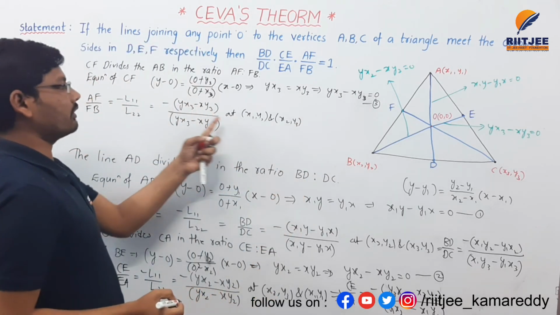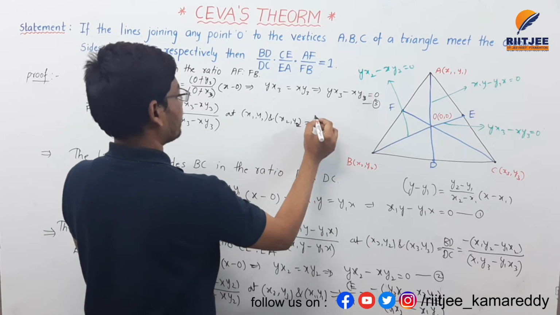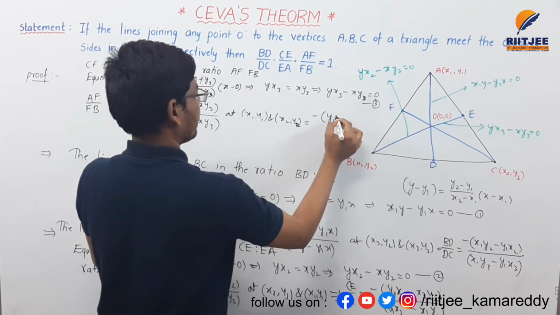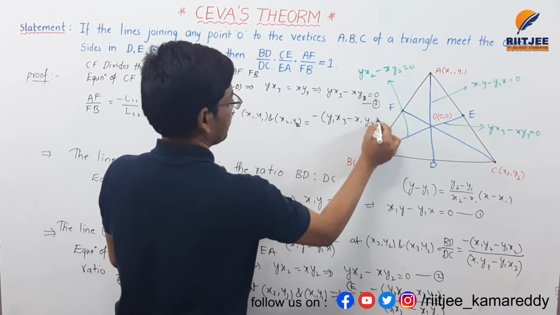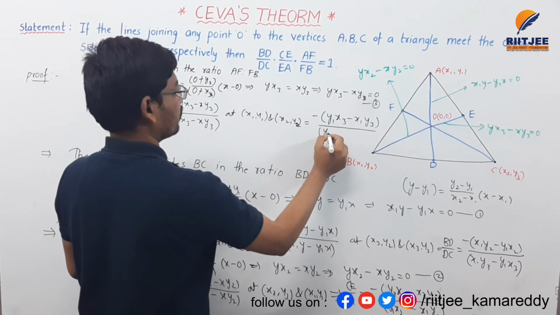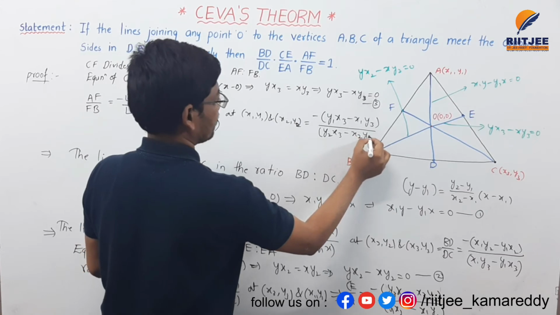Let's substitute x1 y1 in the numerator and x2 y2 in the denominator. Then it will become minus of (y1 x3 minus x1 y3) divided by (y2 x3 minus x2 y3).